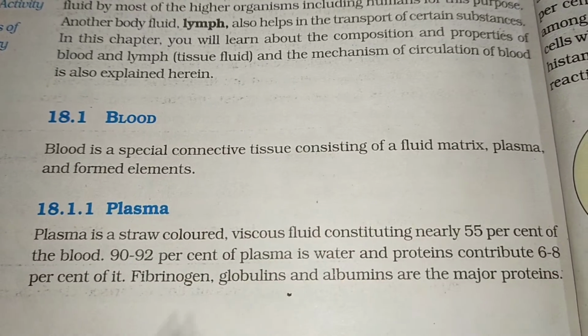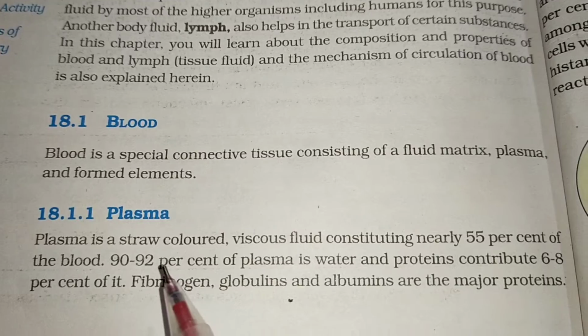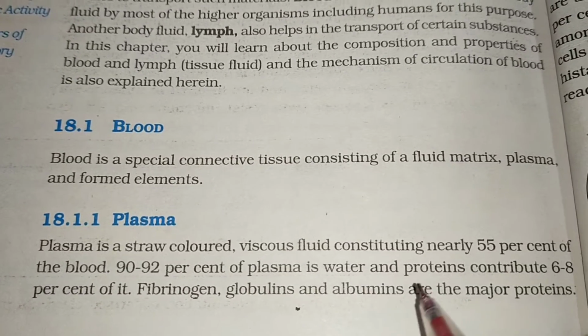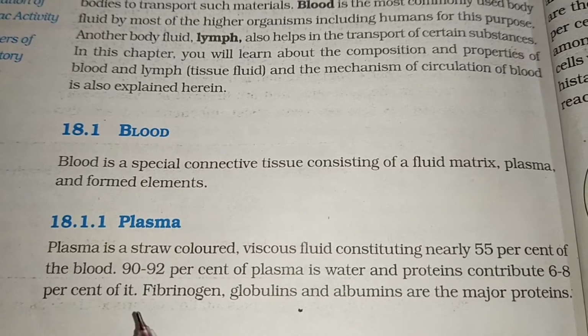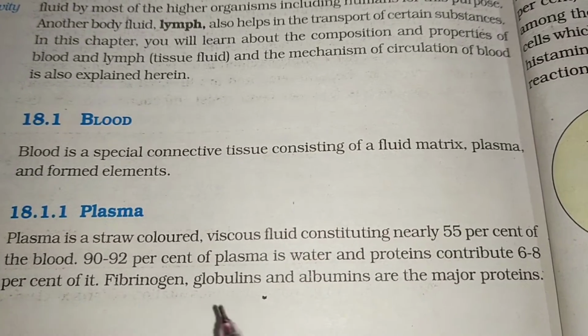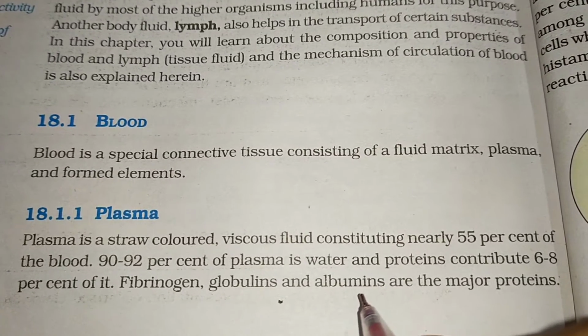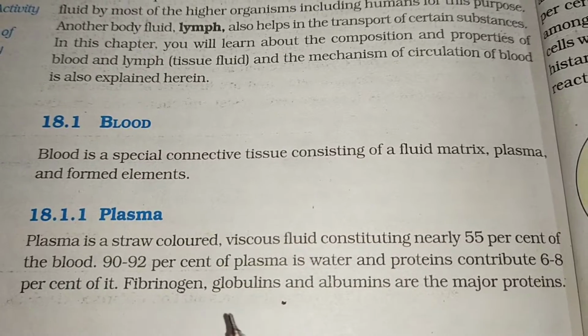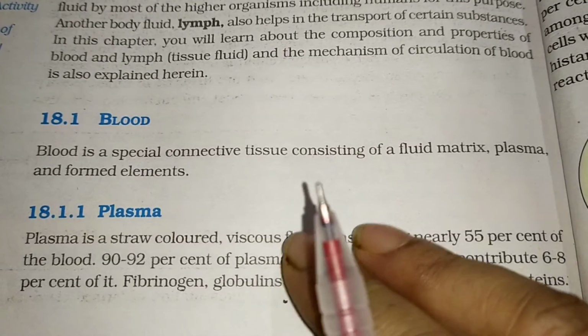ब्लड की 55% क्या होता है? प्लाज्मा होता है. 90 to 92% of plasma is water, and proteins contribute 6 to 8% of it. So what are the proteins present there? Fibrinogen, globulins, and albumins are the major proteins. So who are the proteins there? Fibrinogen, globulins, and albumins, and their functions are also different.